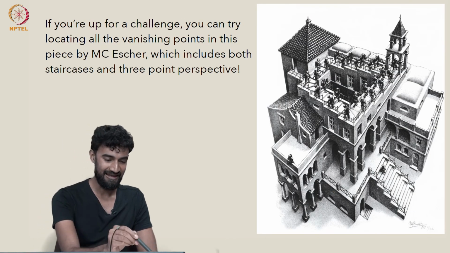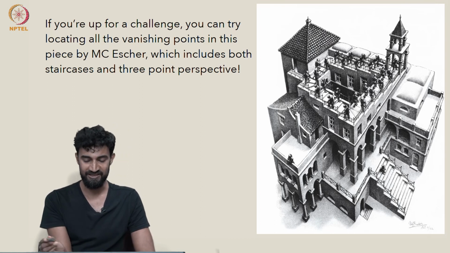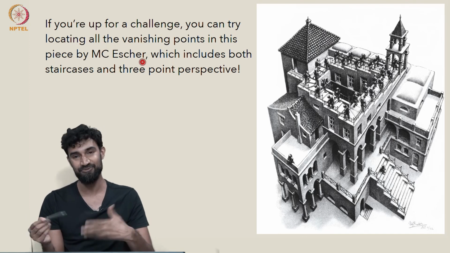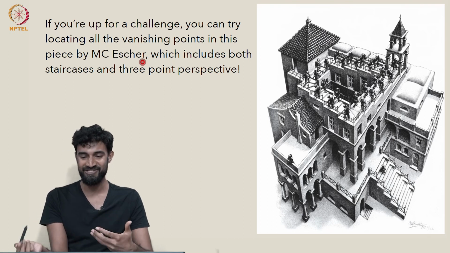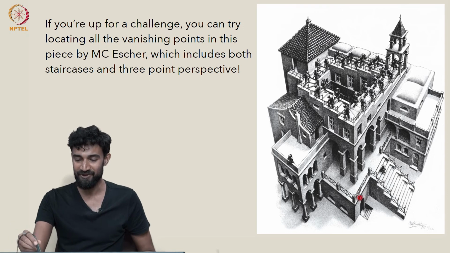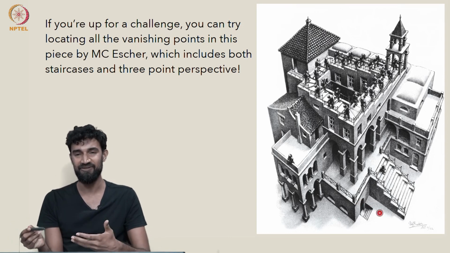And as a fun exercise, this drawing by M.C. Escher includes both staircases and three-point perspective. So you can see how many vanishing points you can find. I don't think I could even find all of them, but there are many, many vanishing points associated to this picture.